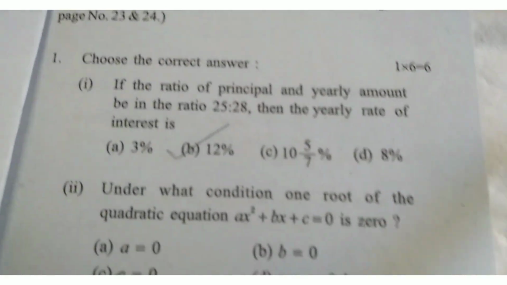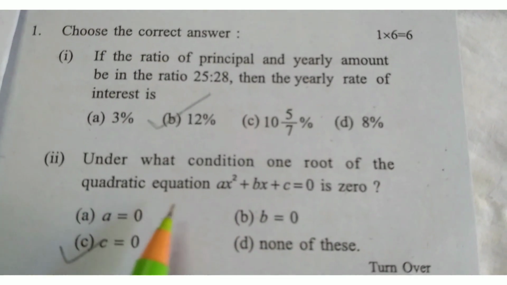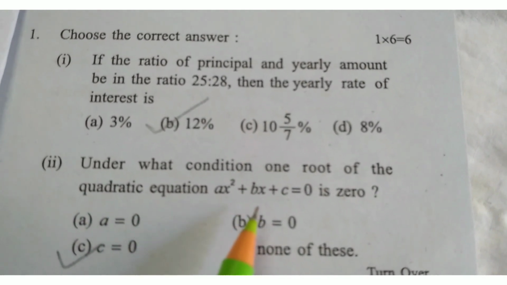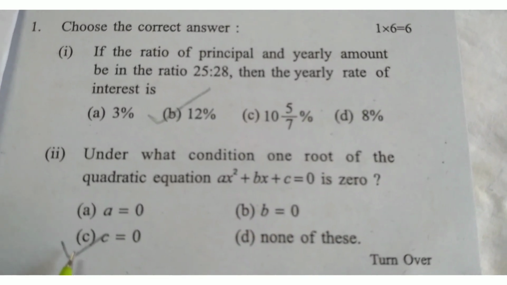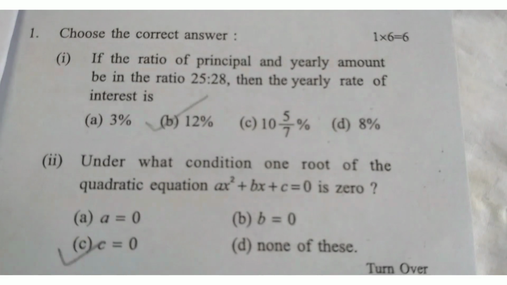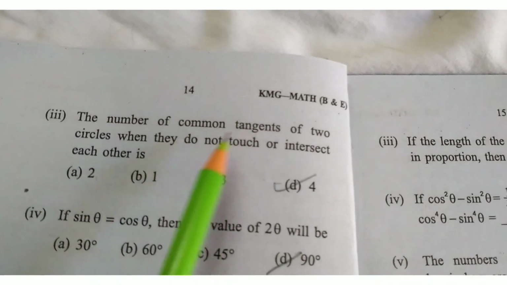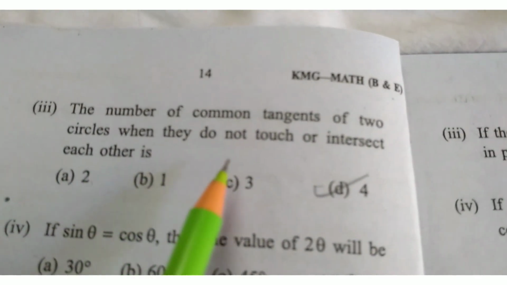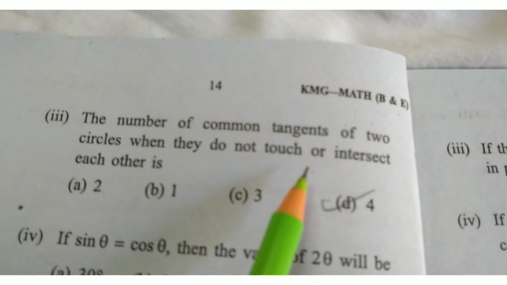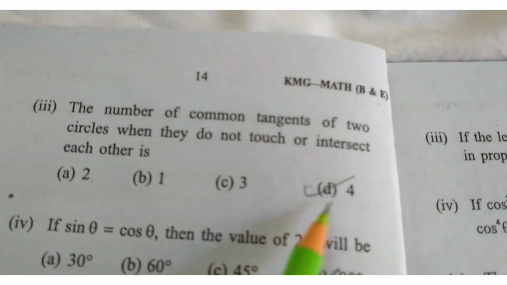Next, 2. Under what condition is one root of the quadratic equation ax square plus bx plus c equal to 0, 0? Answer option C, c equals 0. The number of common tangents of two circles when they do not touch or intersect each other is option D, 4.